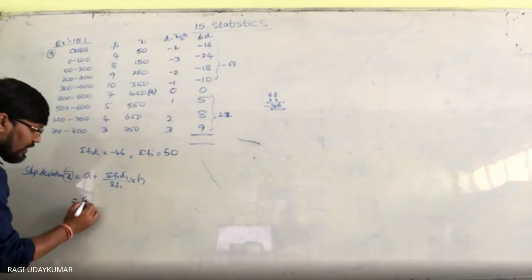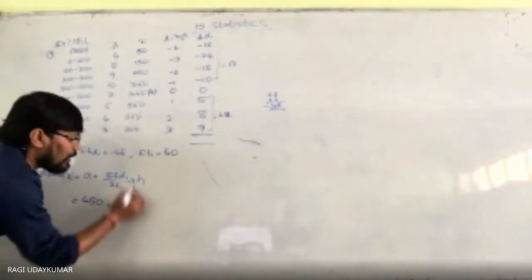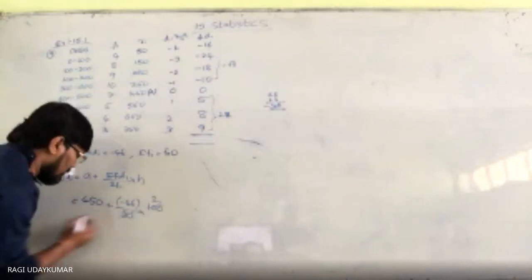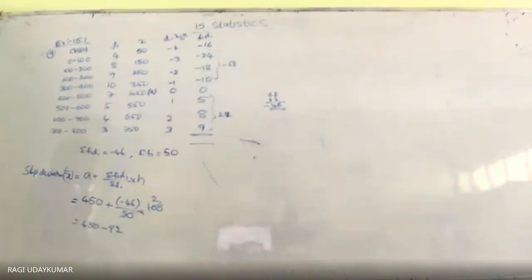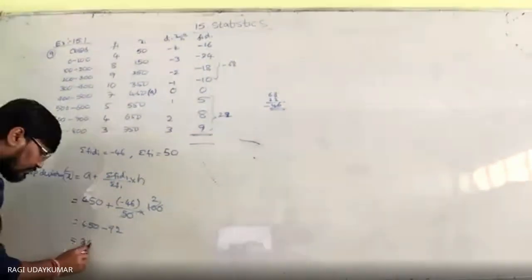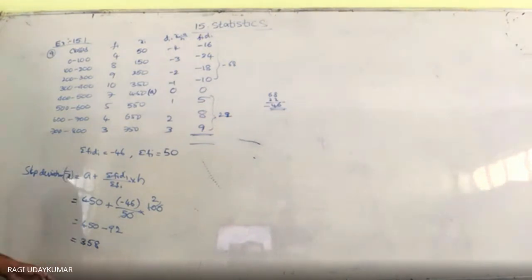The A value is 450. 450 plus sigma fi di, which is minus 46, divided by 50 into h, which is 100. So that is 450 minus 92. Subtract 92 from 450: 358. 358 is the mean of this data.